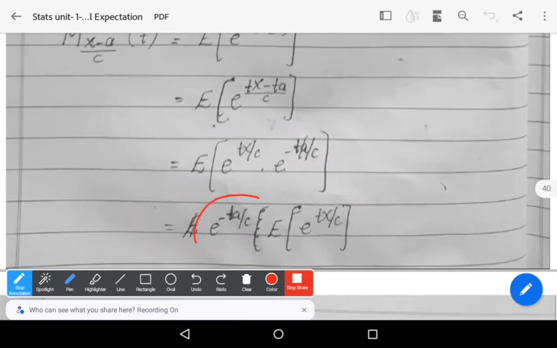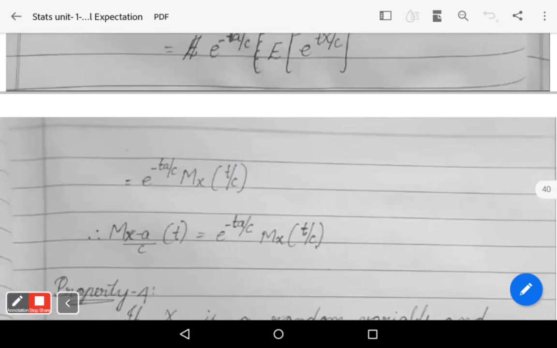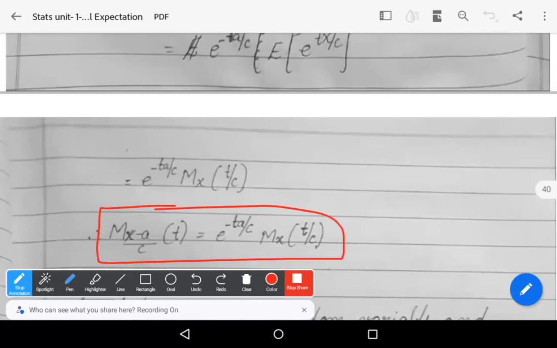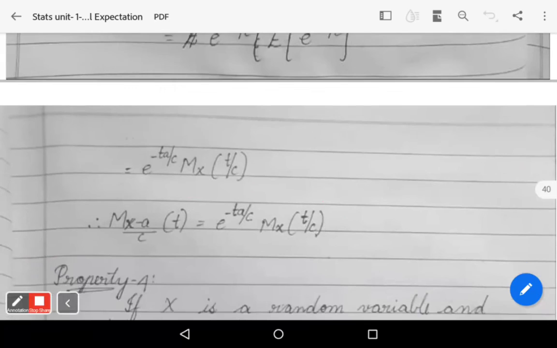So e^(minus ta/c) is a constant, and you can write it outside the expectation: e^(minus ta/c) times the expectation of e^(tX/c). So by using this, you can write e^(minus ta/c) times M_X(t/c). Therefore, M of (X minus a)/c at t is equal to e^(minus ta/c) times M_X(t/c).